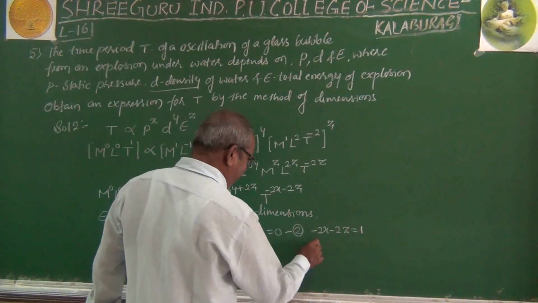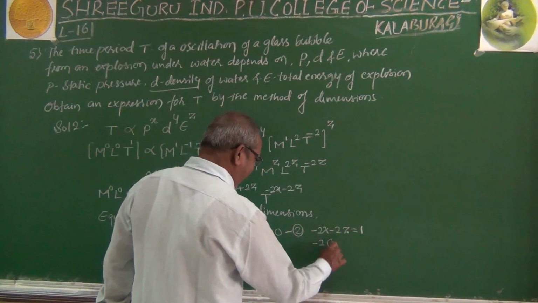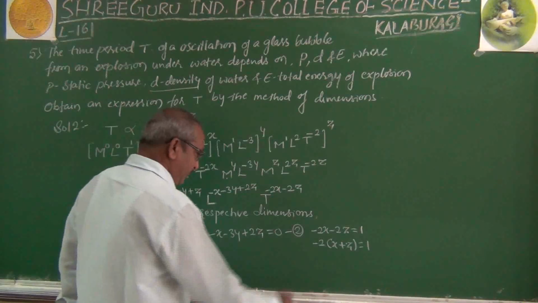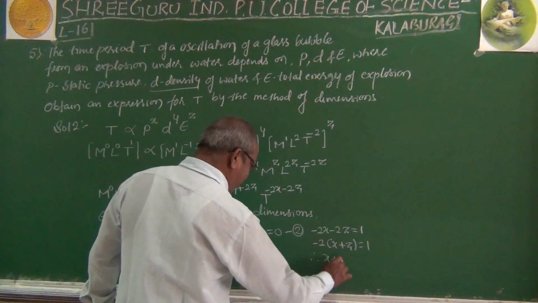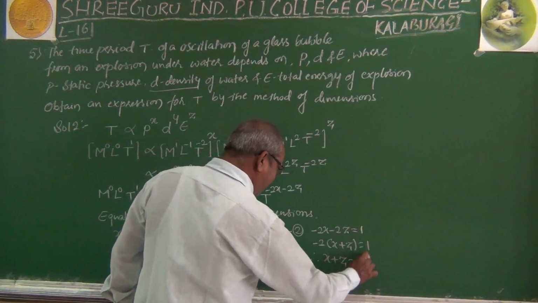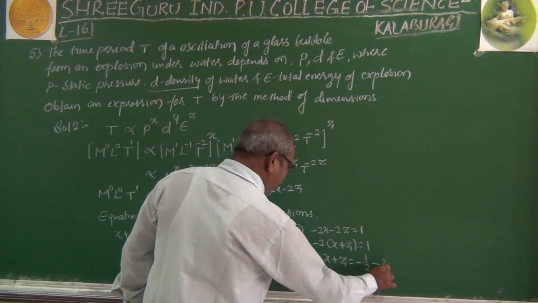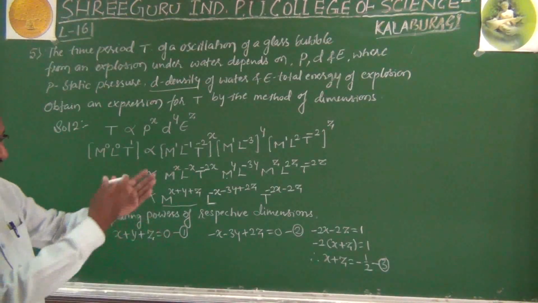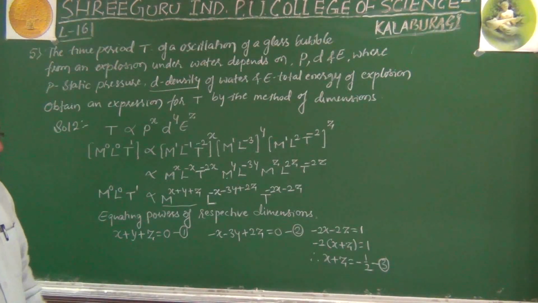If we take minus 2 common, then x plus z equal to minus 1 by 2. This is basic mathematics, you know it, according to the rules. So you are getting the third equation minus 2x minus 2z equal to 1. By simplifying we will get x plus z equal to minus 1 by 2.